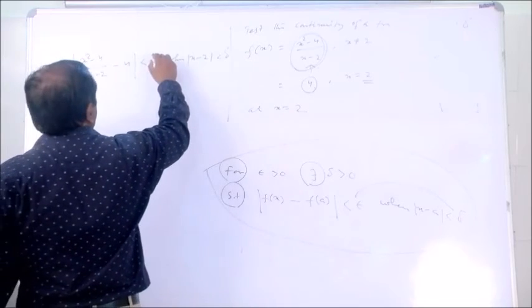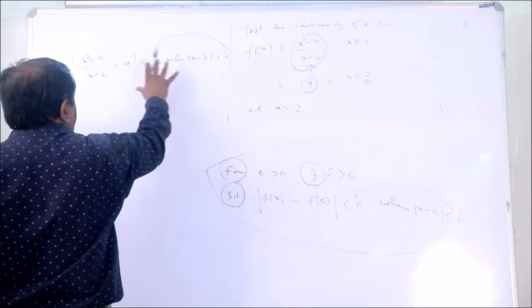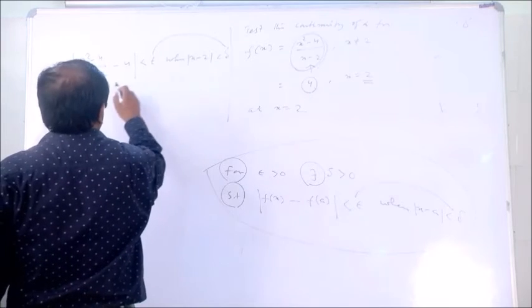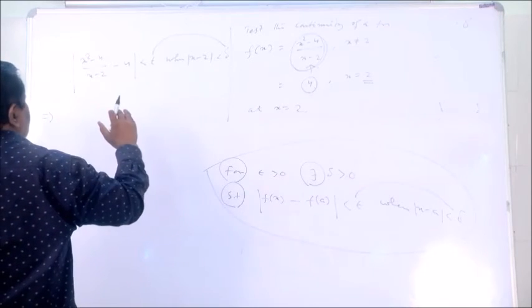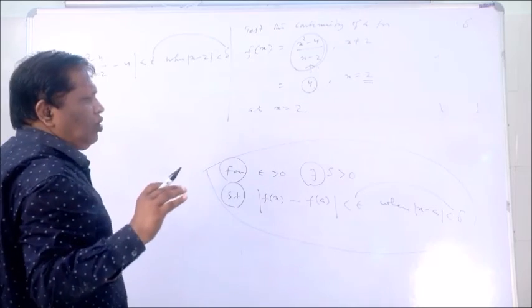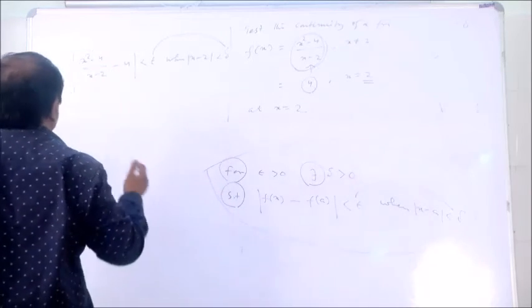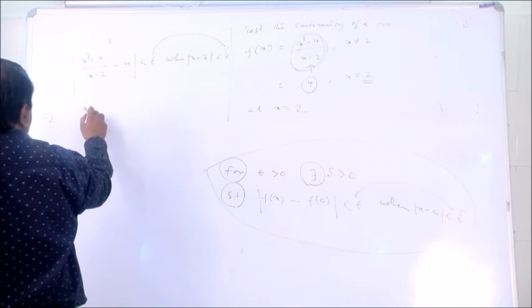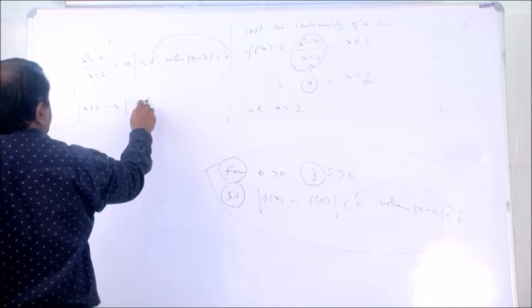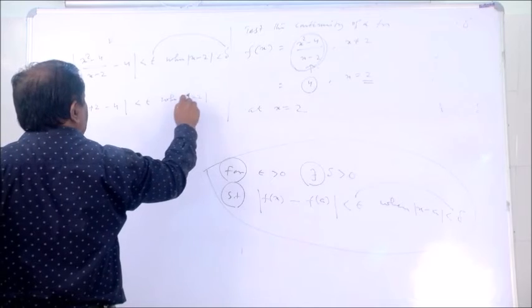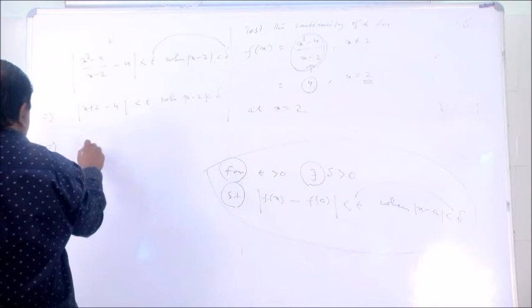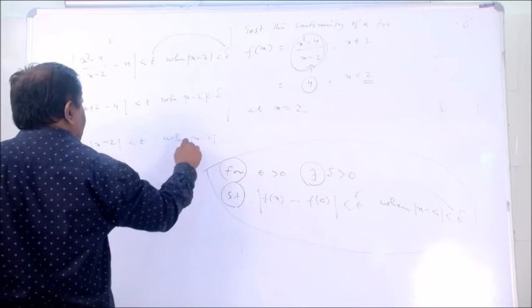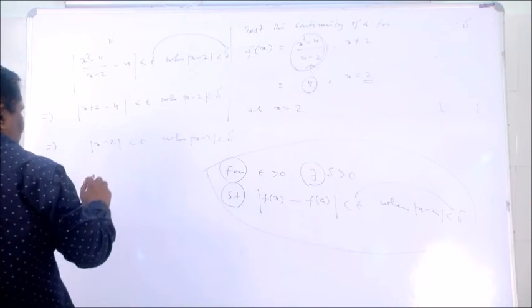The most important thing to remember first is to put in the exact function, the limit value and the a value. The next part is simplification. For simplification you must know standard formulas 6, 7, 8. Using a square minus b square over x minus 2, automatically we get mod of x plus 2 minus 4 less than epsilon when mod of x minus 2 is less than delta. So that implies mod of x minus 2 less than epsilon when mod of x minus 2 less than delta. Here we have to stop the process.